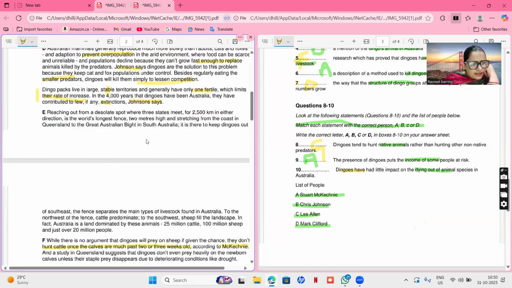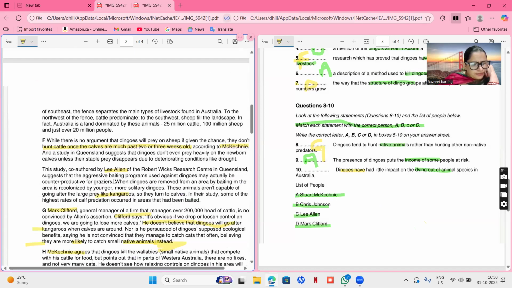Let's see if they're talking about dying out of animals. This doesn't have any name. This has, but see if they are dying out.